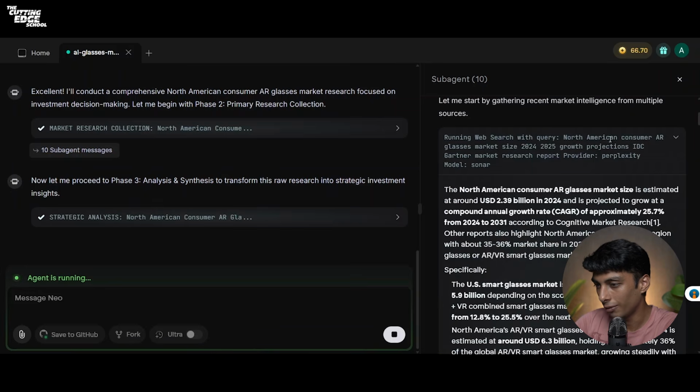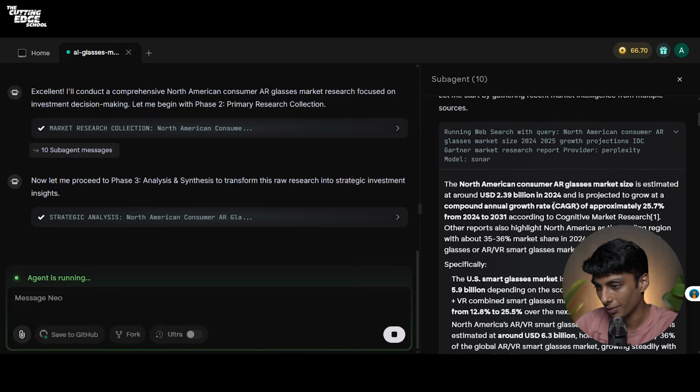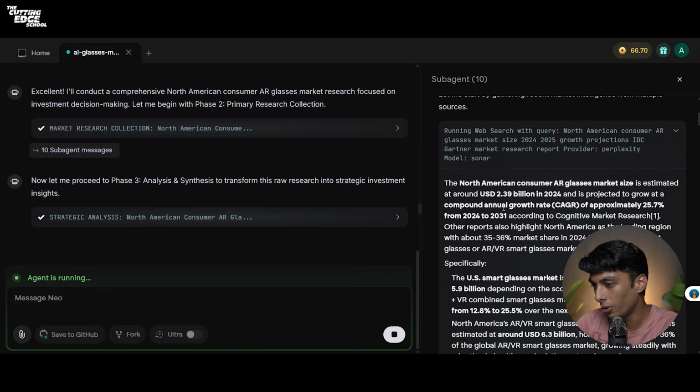You can see it focused on market sizing. It includes your report, which says the North American consumer AR glasses market size is estimated at around US$2.39 billion in 2024 and is projected to grow at a compound annual rate of approximately 25%. Like this is what Meta knows.